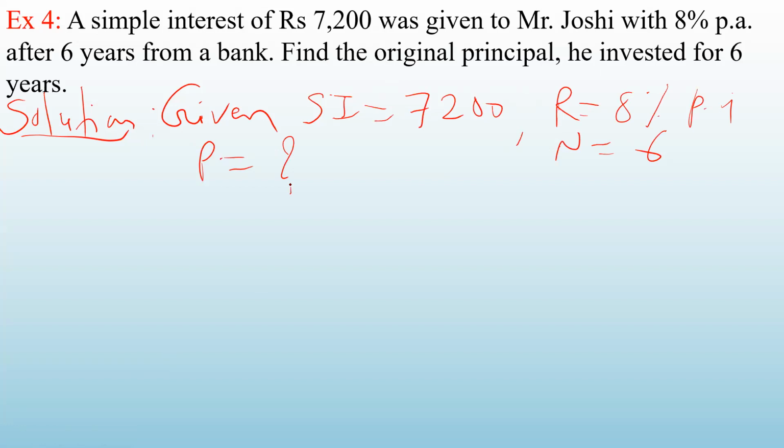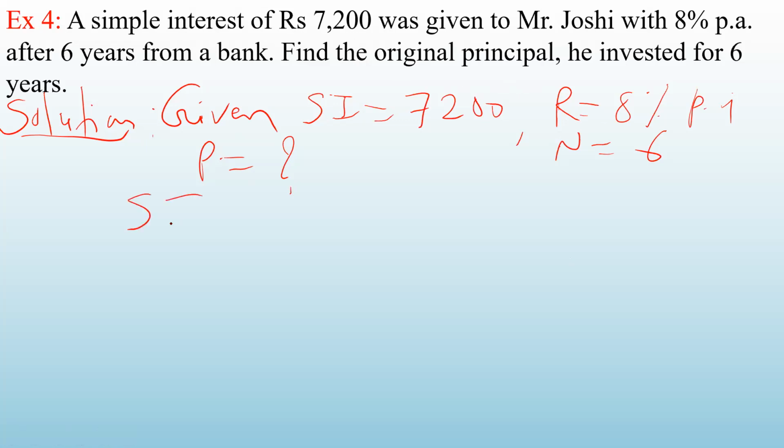So many times students are not able to understand what is given and what is asked. So try reading the question in one attempt. If you have not understood, read it again. Slowly you read. So it is very clear here, a simple interest of rupees 7,200. So this is the amount which is simple interest, not principal amount, and it is also not accumulated amount. It is the interest he has got on certain principal. That principal you have to calculate. Find the original principal.